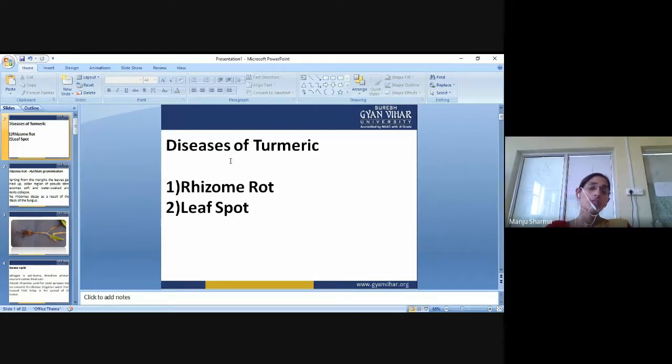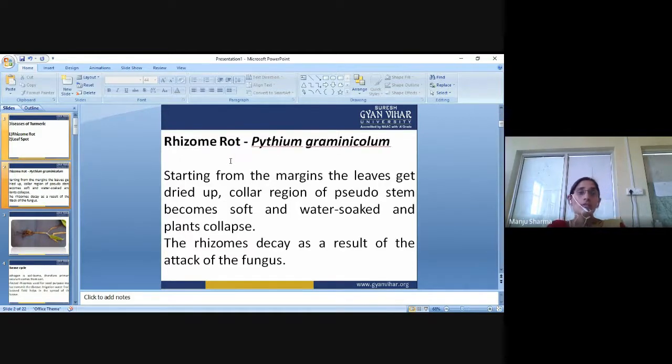Today we are going to start with diseases of turmeric. Basically, turmeric is also used as a spice or in medicines. There are two types of disease which mainly occur in turmeric, that is rhizome rot and leaf spot. So let's come to the rhizome rot disease of turmeric, which is caused by Pythium graminicolum.